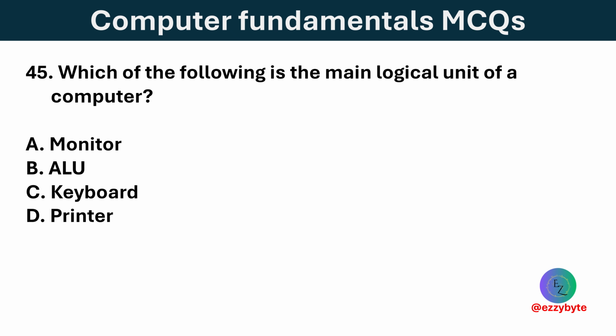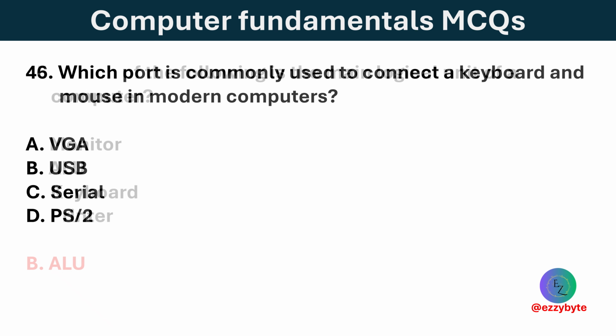Which of the following is the main logical unit of a computer? Options are monitor, ALU, keyboard, and printer. Option B is correct. The ALU performs arithmetic and logical operations, making it the main logical unit of a computer. Which port is commonly used to connect a keyboard and mouse in a modern computer? Options are VGA, USB, serial, and PS/2. Option B is correct. USB ports are commonly used in modern computers to connect devices like keyboards and mice.